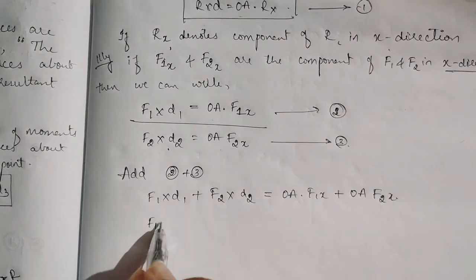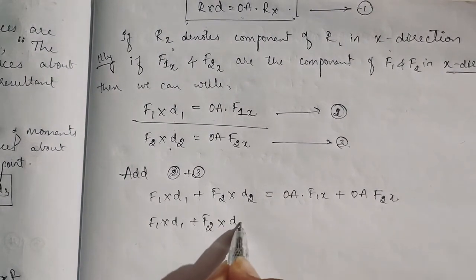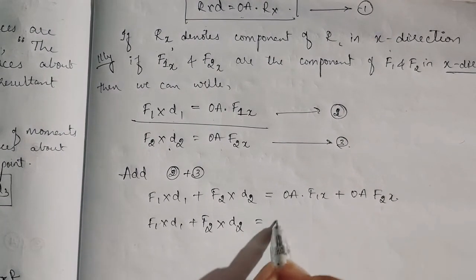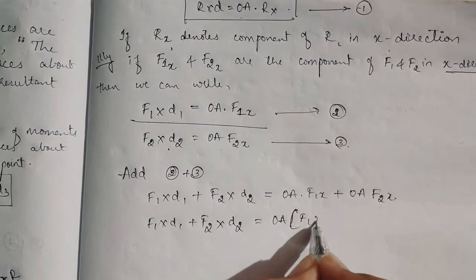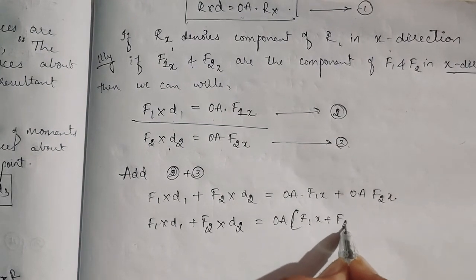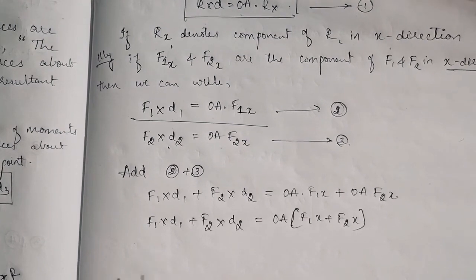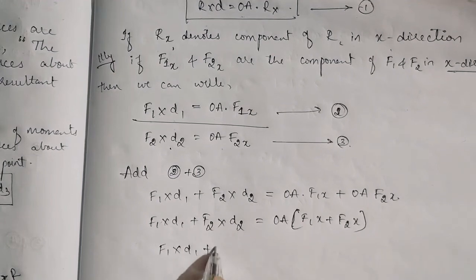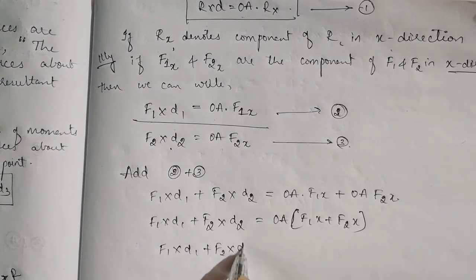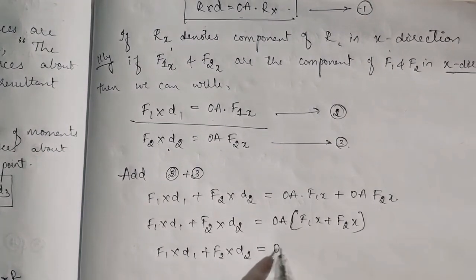Then what I want is F1 into D1 plus F2 into D2, right? Now OA is common, so I'll take the common factor outside, then F1x plus F2x. Okay, now F1 into D1 plus F2 into D2 is equal to, I'll write OA as the same.